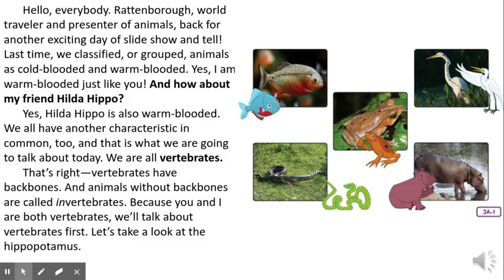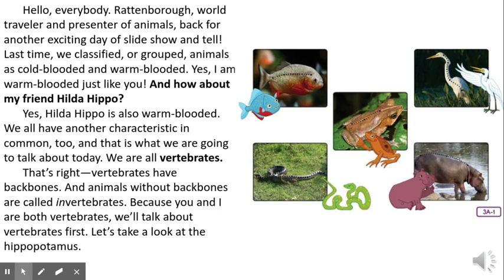All right, let's do our read aloud for today. Hello, everybody. Rattenborough, world traveler and presenter of animals, back for another exciting day of slideshow and tell. Last time, we classified or grouped animals as cold-blooded and warm-blooded. Yes, I am warm-blooded, just like you. And how about my friend Hilda Hippo? Yes, Hilda Hippo is warm-blooded. We all have another characteristic in common, too. And that is what we're going to talk about today.